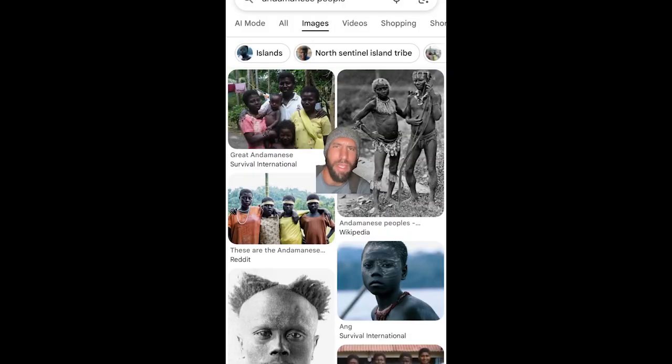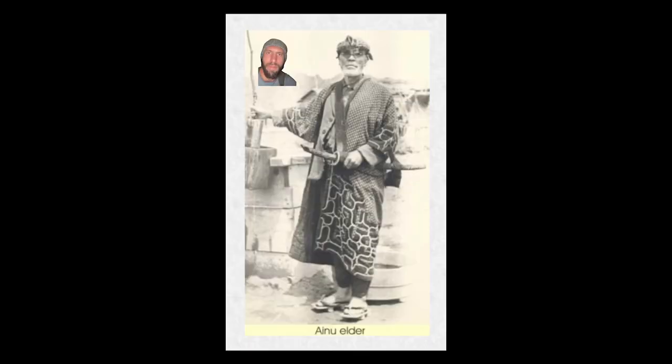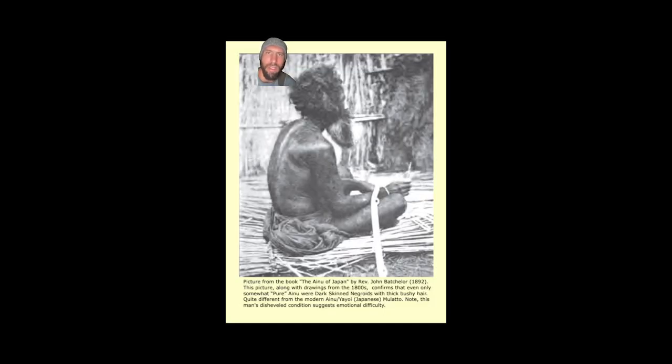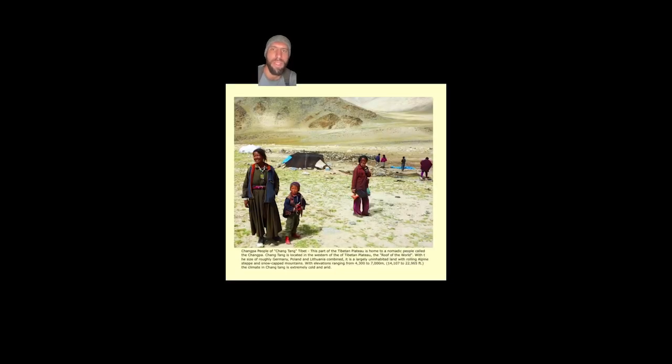Look. Some of the biggest evidence that Africa isn't the origin point is the Andamanese people. These people are not African, they are Asian, most closely related to the original Tibetans and Japanese. This man is part original Japanese and part invader. This man is more original Japanese. Look. And the original Jomon of Japan were depicted with full features. Just like these Tibetans are part original.